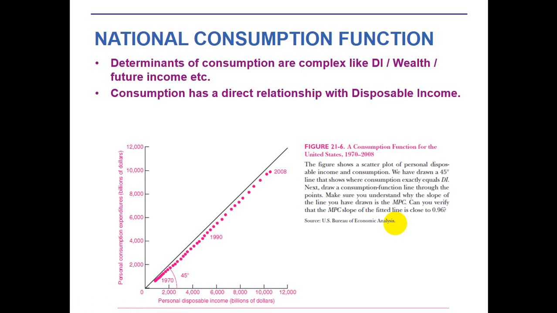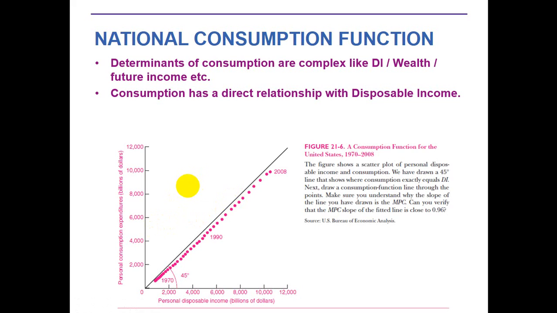Always keep in your mind what this diagram basically shows: that consumption has a direct, or positive, relationship with disposable income. Why do we say it is a direct relationship? A direct or positive relationship means that if there is an increase in your income, the consumption expenditures also increase.